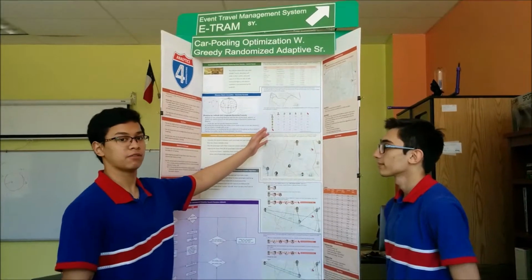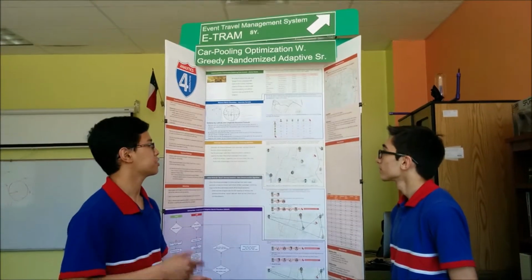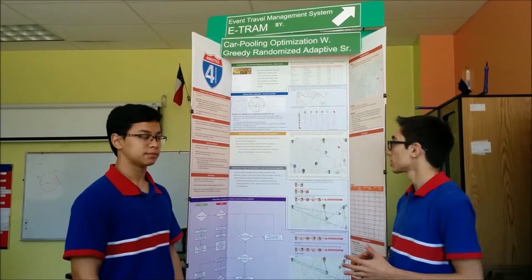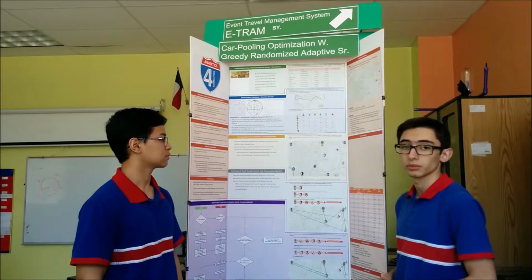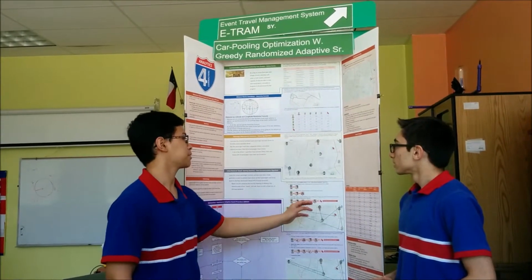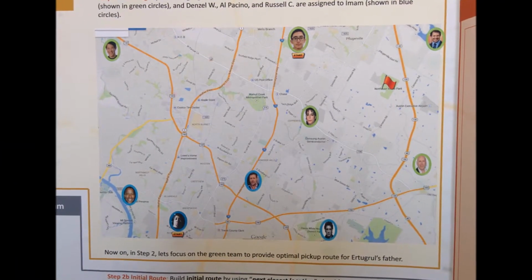Next, we used the Haversine formula to calculate the distance from each passenger to driver and each passenger to passenger. After we've calculated the distance between each of the locations, we cluster each passenger to the closest available driver. In our example, this is shown by having the passengers in the green clustered to my colleague Ertugrul, whilst I am clustered to these passengers in blue.